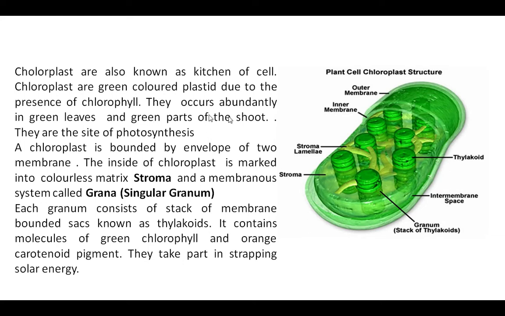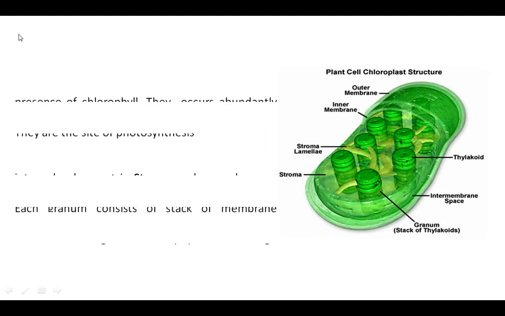They occur in green leaves and green parts of the shoot. We always say that food is created in the leaf. Yes, but photosynthesis takes place where the chlorophyll is present, either the stem or the leaves, because they are also green in color. A chloroplast is bound by an envelope of two membranes.